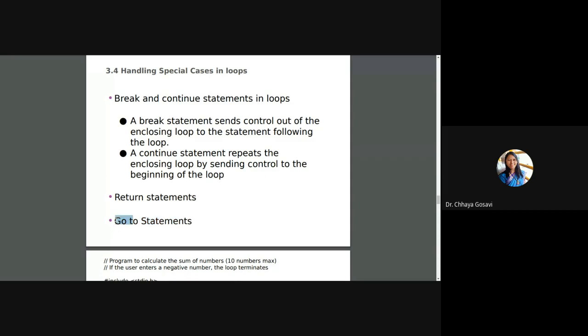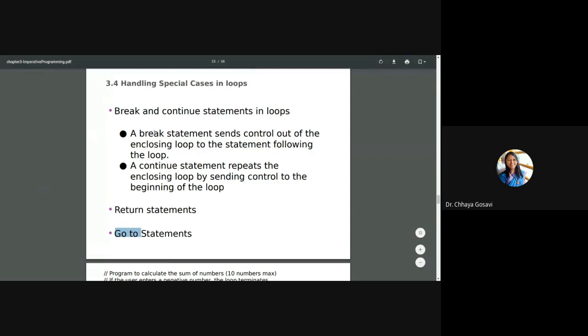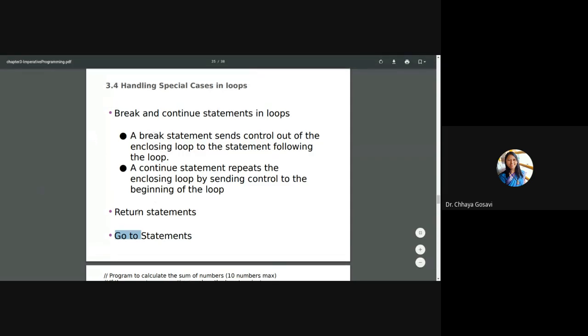And goto statement, C language has a goto statement, but it is not a good idea to use goto. From a loop or from anywhere you can just write a label and go to that particular label. That goto can be a conditional jump or unconditional jump. Without checking any condition, you can jump into the loop. So there are these four statements which are known as special cases in loops: break, continue, return, and goto.